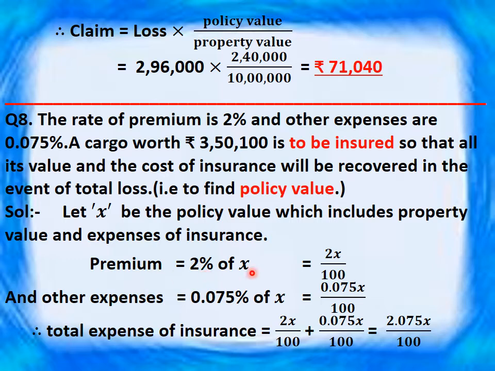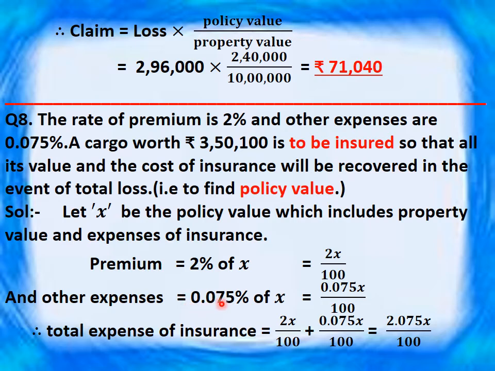Premium is 2% of the policy value, that is 2% of X is equal to 2x upon 100, and other expenses are 0.075% of X of policy value. It is given in the question. Other expenses here means the policy expenses, expenses needed to join to the policy.